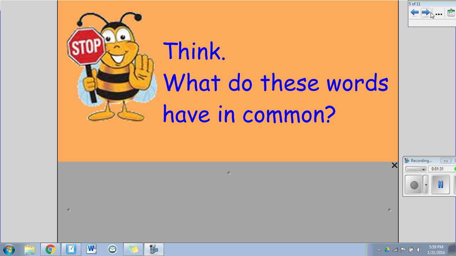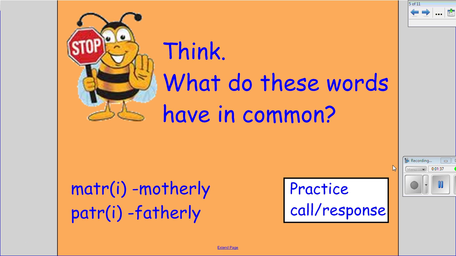If you believe that these words have something to do with mother or father, then you are correct. The definition for the base Matri is motherly. The definition for the base Patri is fatherly. Please write these down in your graphic organizer. Also, draw a picture to help you remember the definition. Once you have done this, please restart the video.